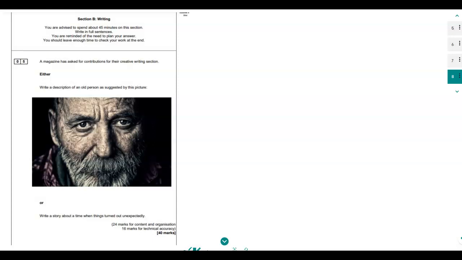You're advised to spend about 45 minutes on this section, writing full sentences. You're reminded of the need to plan your answer. You should have enough time to check your work at the end.